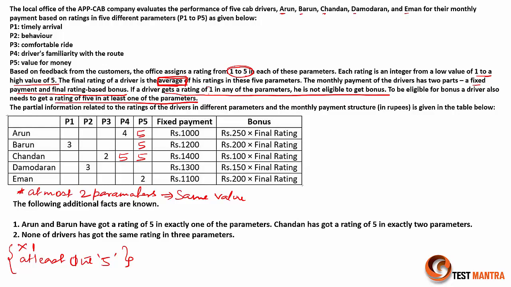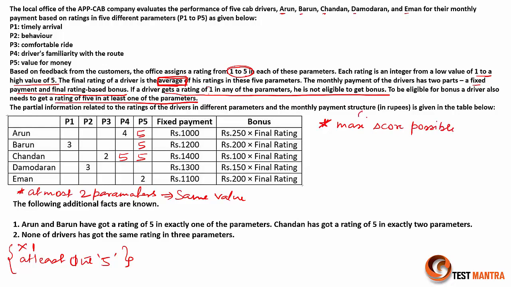Suppose if a person gets a bonus, right? Let's talk about one condition. If a person gets a bonus, then what can be his maximum score possible?